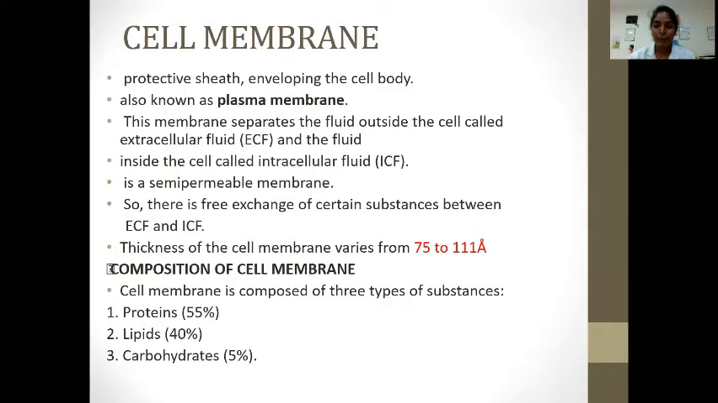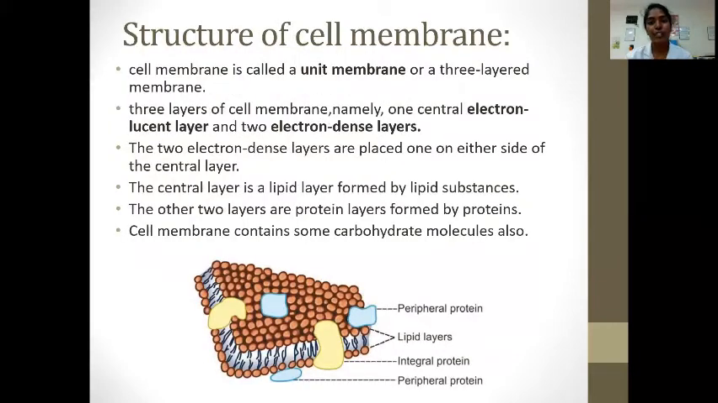Composition of cell membrane. Cell membrane is composed of three types of substances: protein, lipid, and carbohydrates. Protein is 55%, lipid 40%, carbohydrates 5%. Going into the structure of the cell membrane. Cell membrane is called a unit membrane or a three-layered membrane. The three layers are one central electron-lucent layer and two electron-dense layers. The two electron-dense layers are placed one on either side of the central layer.